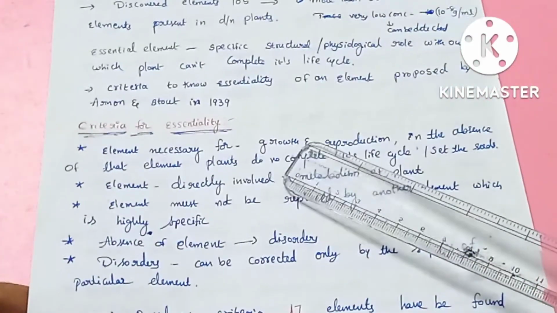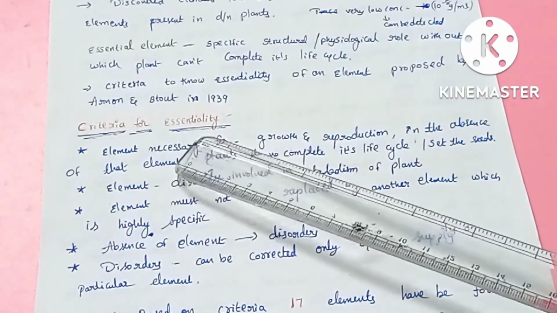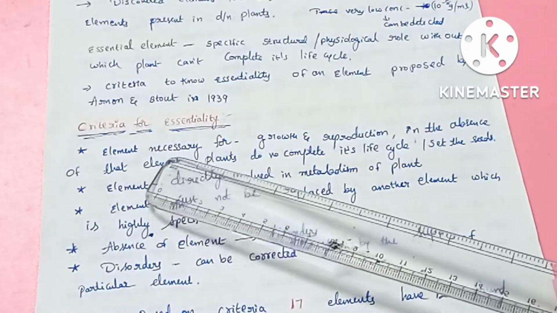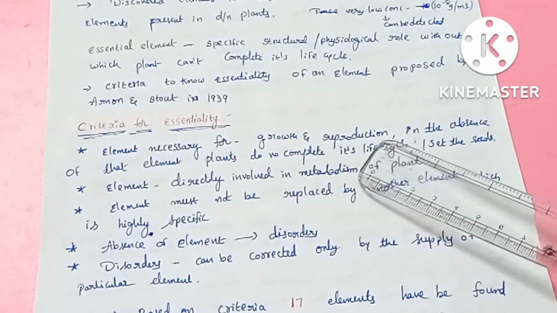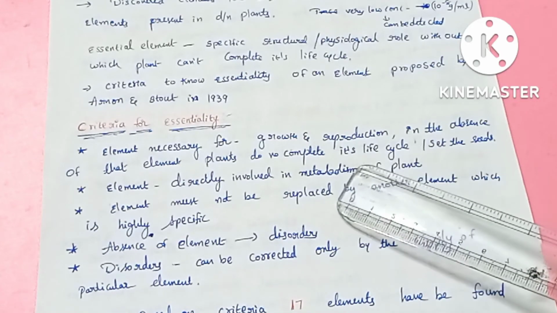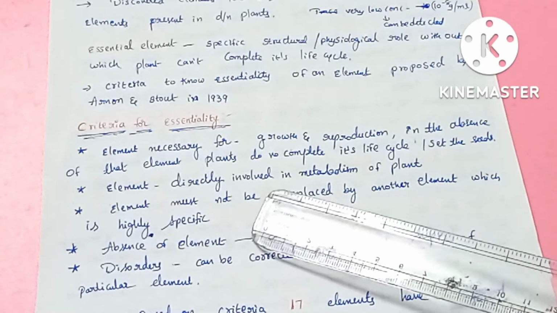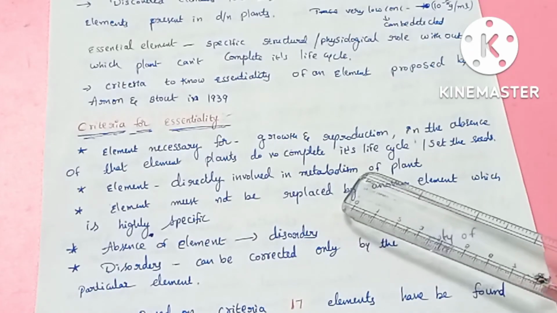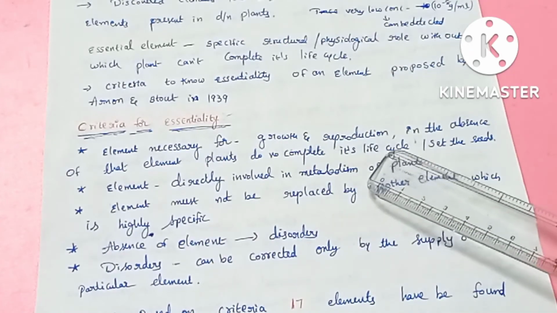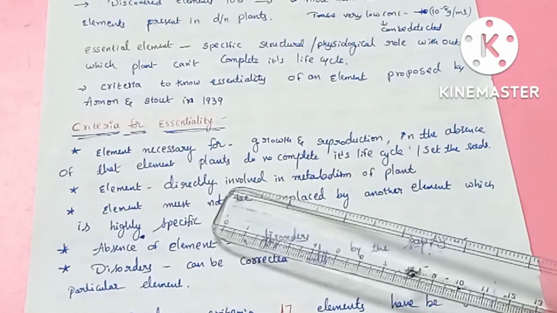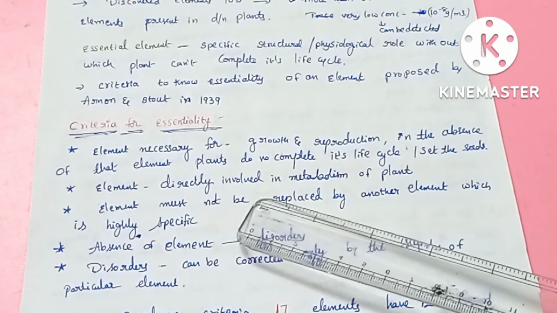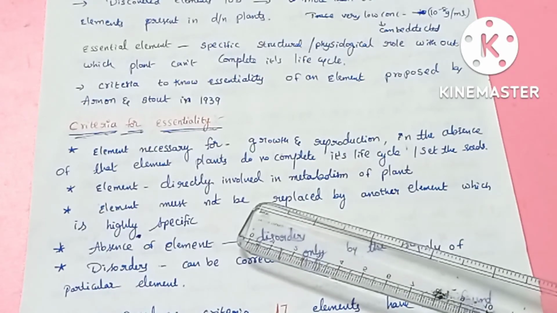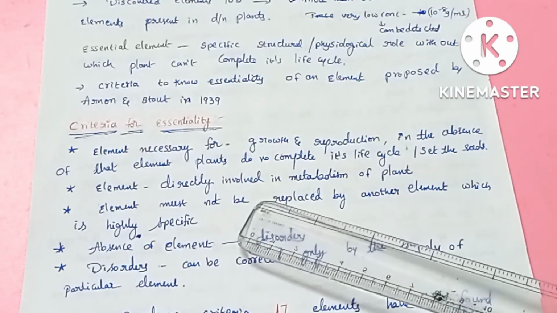So now you see the criteria followed for identifying the essentiality of the elements. The first one: the element is said to be essential when it is involved in the growth and reproduction of the plant, and in its absence the plant cannot complete its life cycle. That means it cannot set seeds also. That element is said to be an essential element. Another criterion is that the element is directly involved in the metabolism of the plants. Metabolism may be photosynthesis or respiration. In that process, that element is involved, without which the plant cannot complete that metabolic process. That means it is essential.